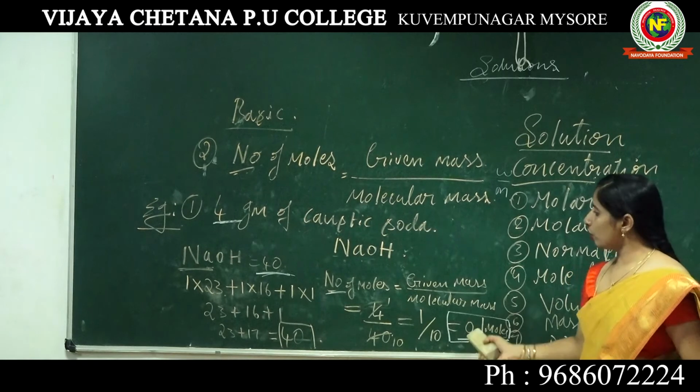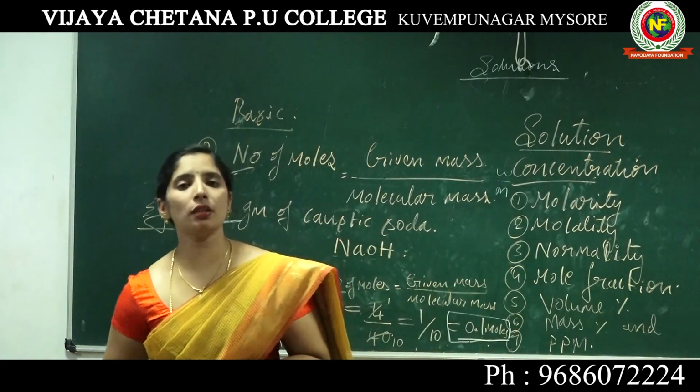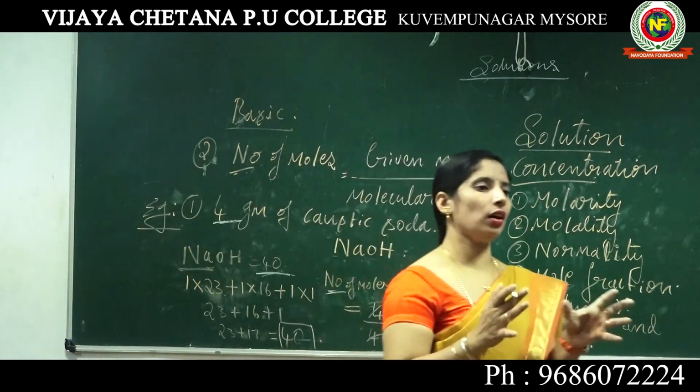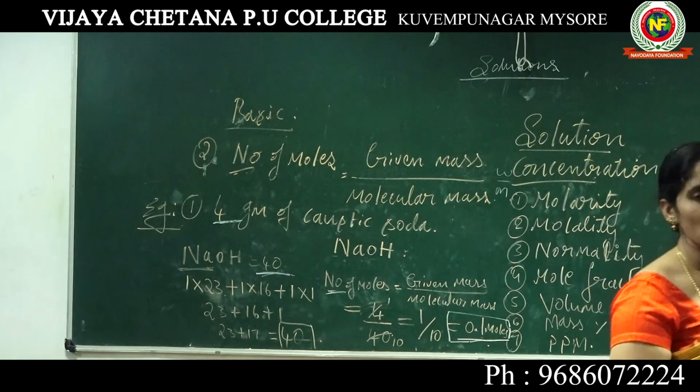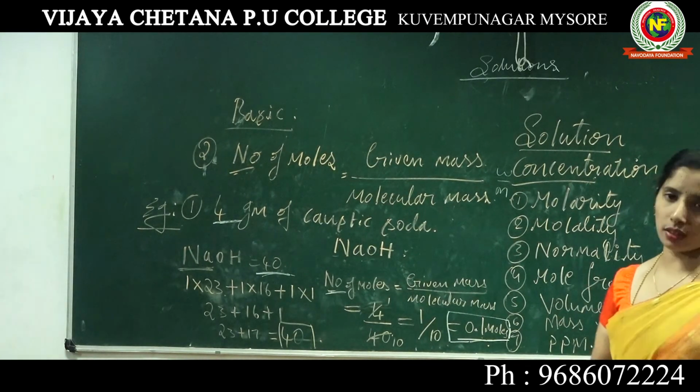Got it? Today in this class we discuss a very important concept, that is, solution. Under solution we learn how a mixture forms. A mixture is made up of two or more components, and based on physical properties it can be a suspension, colloid, or solution.